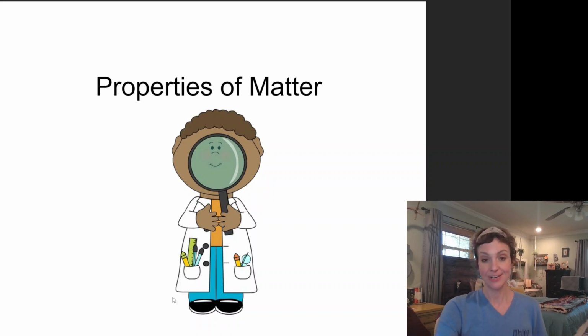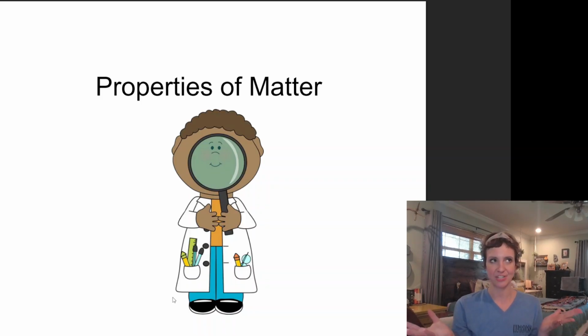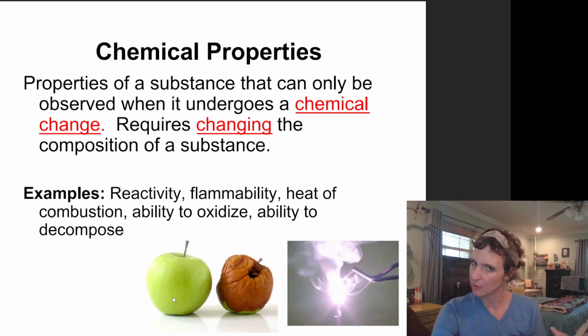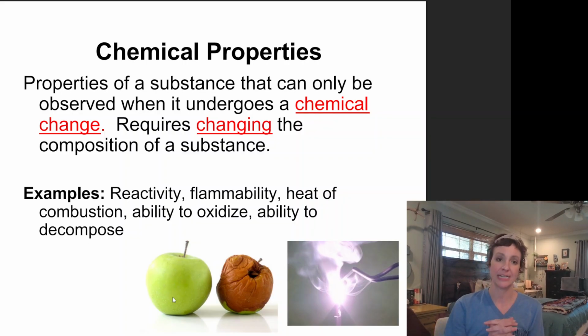All right. So we just talked about changes. Now we're going to talk about properties. So changes and properties actually kind of go hand in hand, and you'll see what I'm talking about here in a second. But just like with my changes where I had chemical and physical, with my properties, I also have chemical and physical. So let's start with chemical properties. Chemical properties are properties of a substance that can only be observed when it undergoes a chemical change. So in order to be observed, it requires changing the composition of a substance.